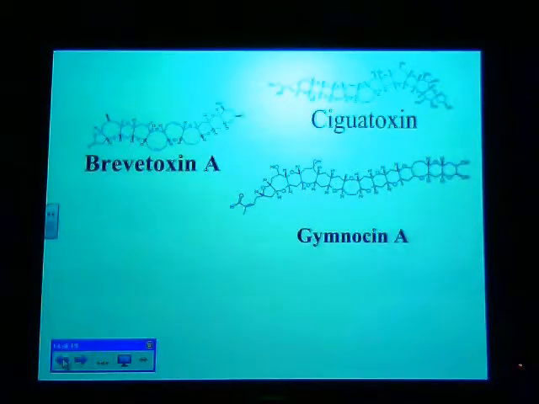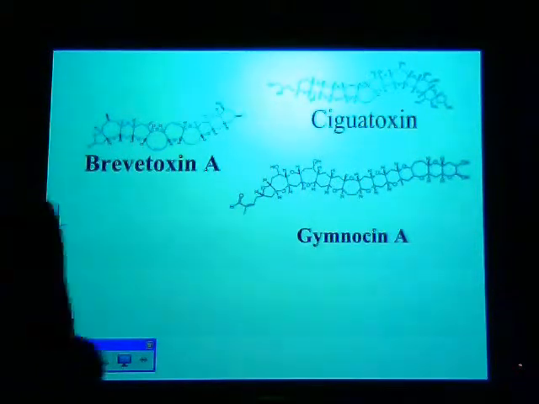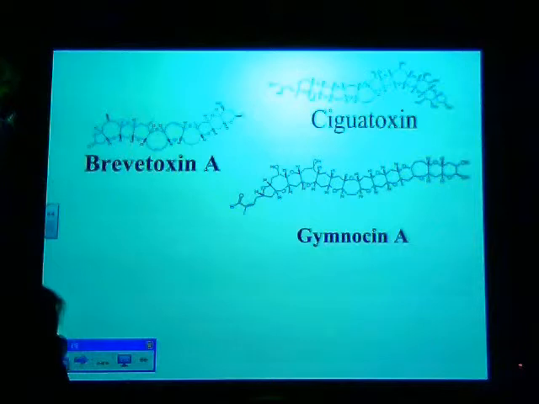There was a large algal bloom that occurred off of Tampa Bay, from Tampa Bay to Sanibel Island, and a whole bunch of people went to the hospital claiming that they had all kinds of respiratory distress. Some people who had asthma actually developed very, very severe asthmatic conditions as a result of exposure to the brevetoxin.